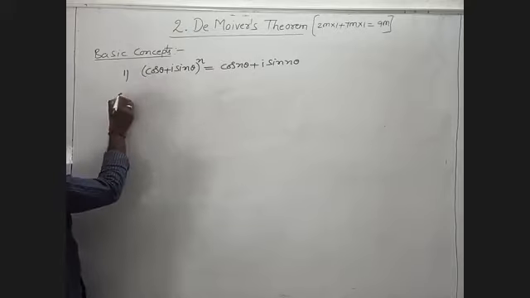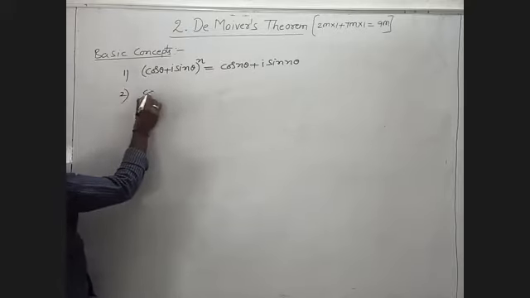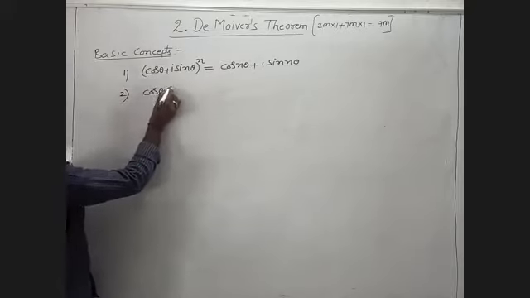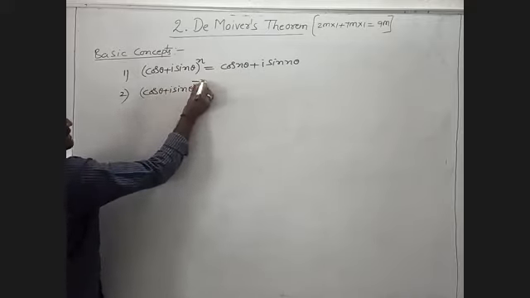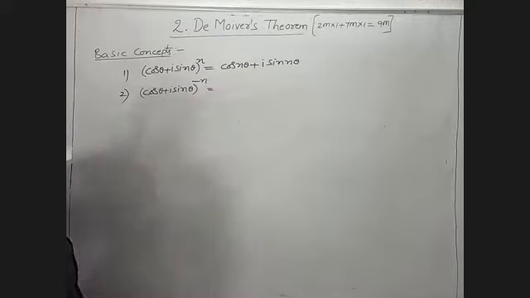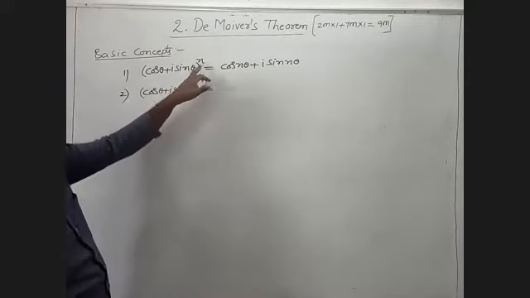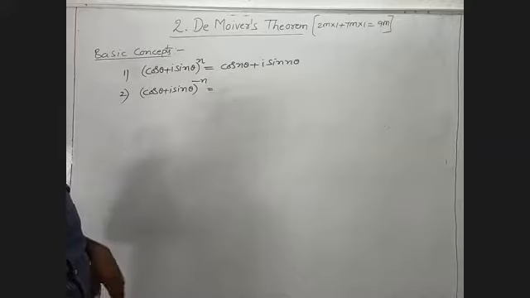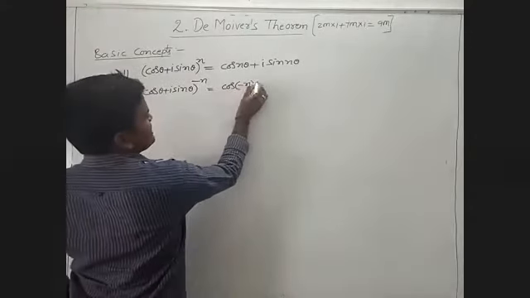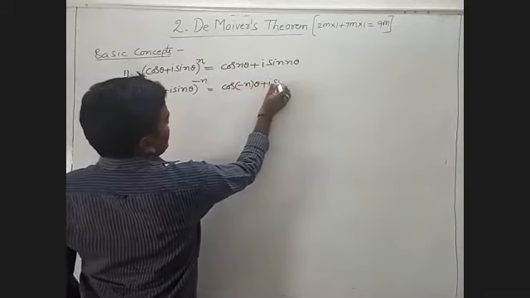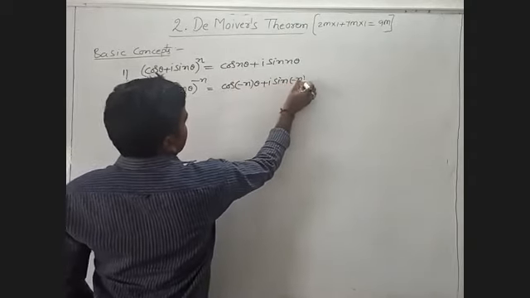Now the second one, that is (cos theta plus i sin theta) whole power minus n. Here we replace n with minus n, so we write cos of minus n theta plus i sin of minus n theta.